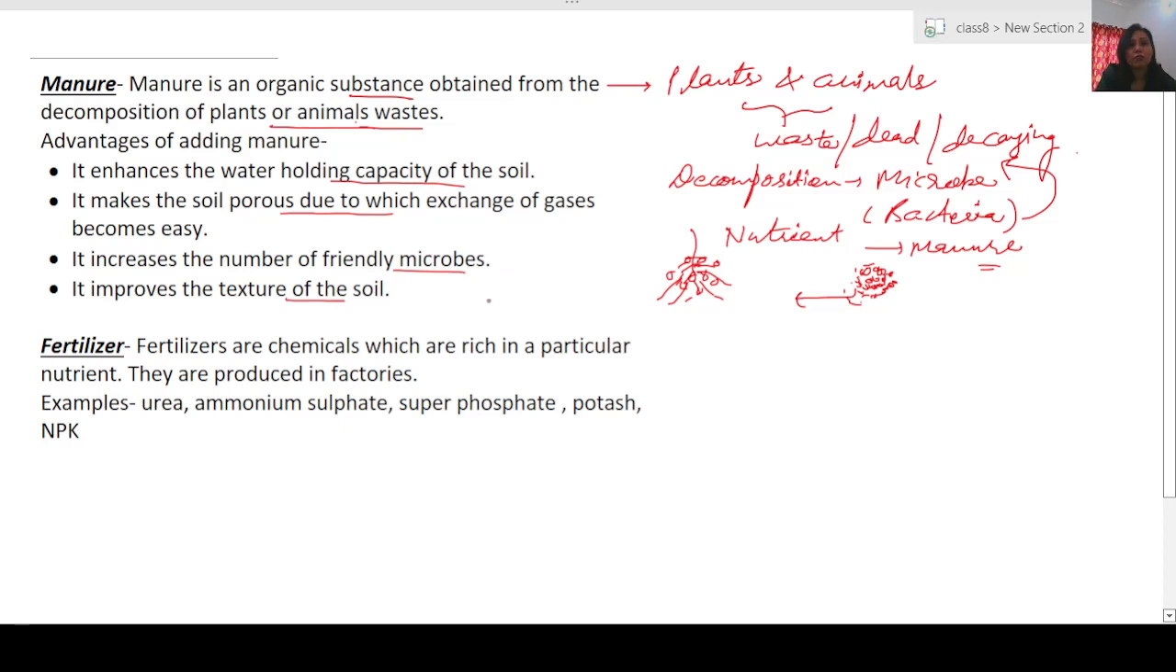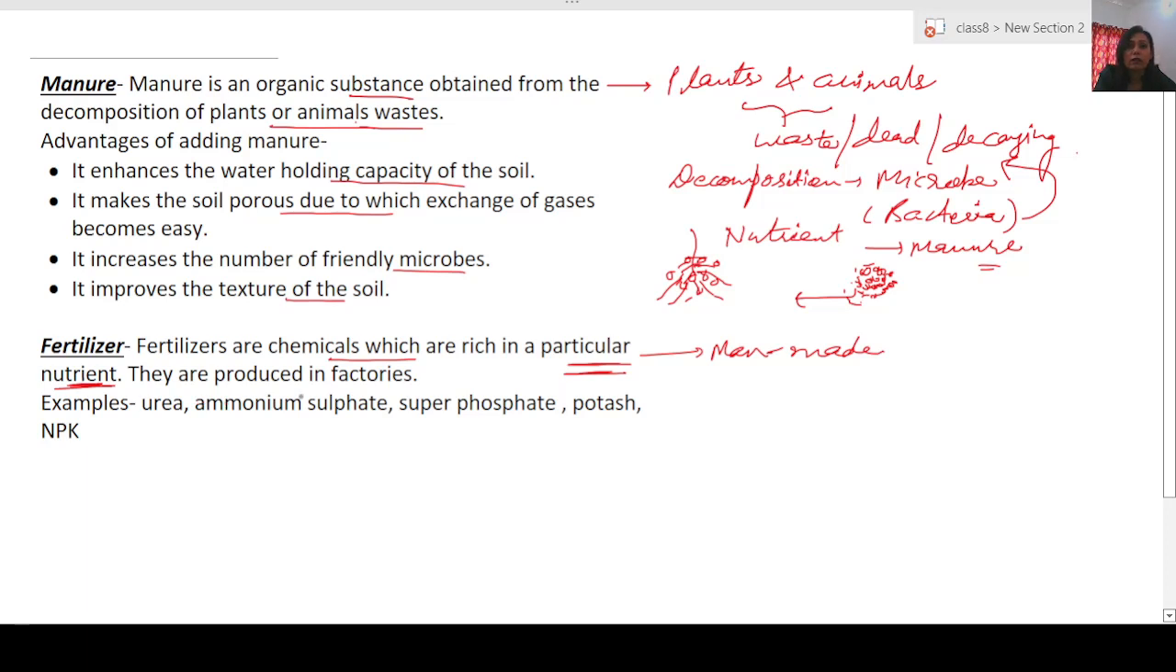On the other hand, fertilizers are chemicals, and they are made in factories, they are man-made. Since they are man-made, they are artificial, so we always look for the nutrients in which the soil is mostly deficient. So when we are making a fertilizer, we keep all these things in mind, and that is why we say that they are rich in a particular type of nutrient.